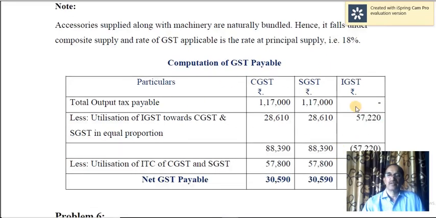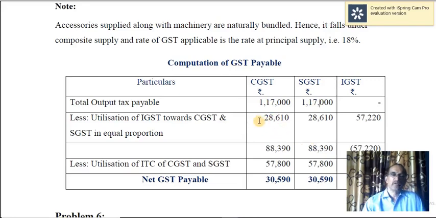If you look at this column, there is no IGST liability, but you have got input tax credit of IGST. Here CGST and SGST output taxes are 1,17,000 each.